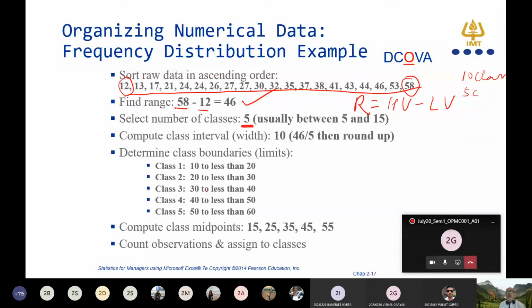Am I clear to all of you? And we have to calculate the class interval. The formula for calculating the class interval is range divided by number of classes. We have already got the range, 46. You divide it by 5 classes, because we have a small data set. Am I with you? Can you hear me?